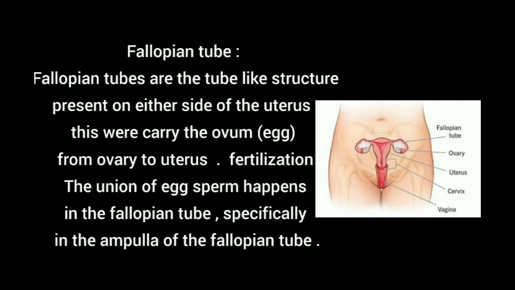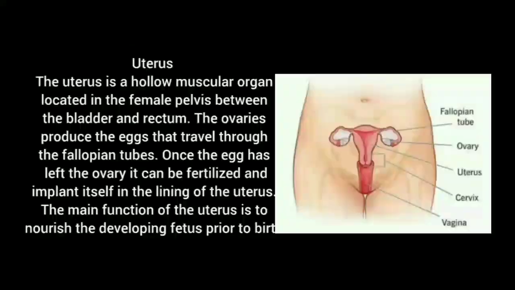When the sperm enter the female reproductive system, when it enters the vagina, cervix, uterus, then it comes to the fallopian tube for the fertilization. In the ampulla, the egg and sperm get fertilized. Then the fertilized egg or zygote is transferred to the uterus.